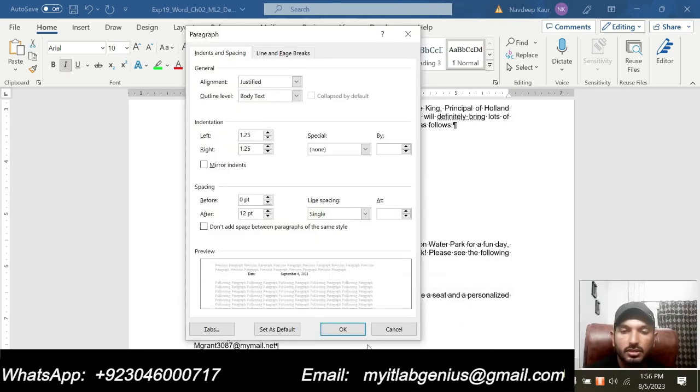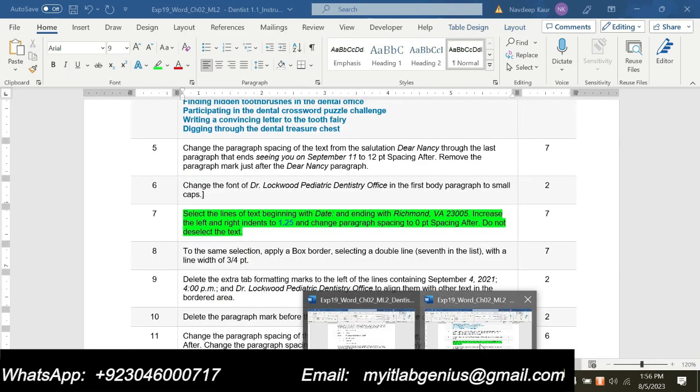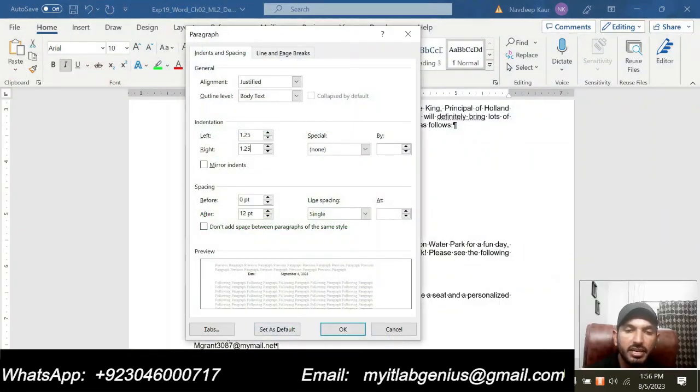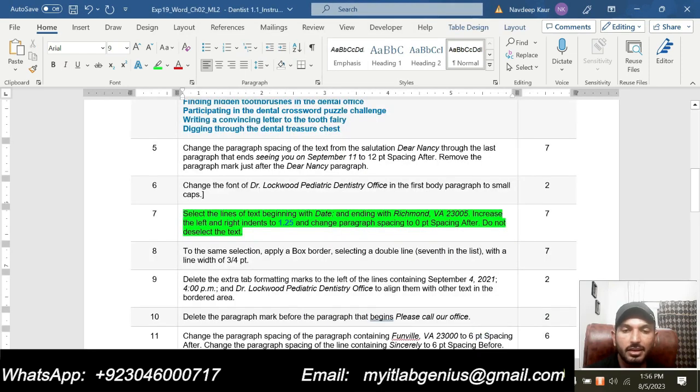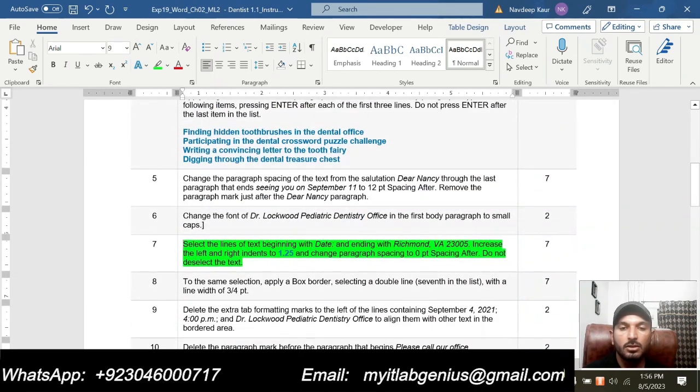Now next thing to do is, it is saying that change the paragraph spacing to 0 point spacing after. So we will make the after spacing to 0 for this paragraph. So click OK. So that is all about step number 7. And do not deselect the text, and we are not supposed to deselect this text. So this step is complete.